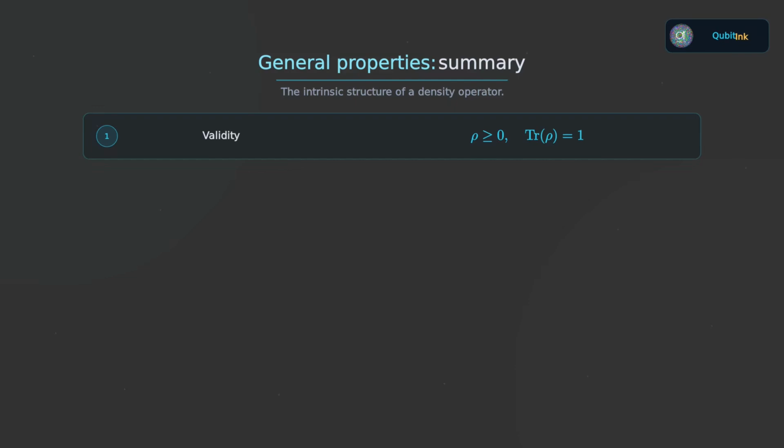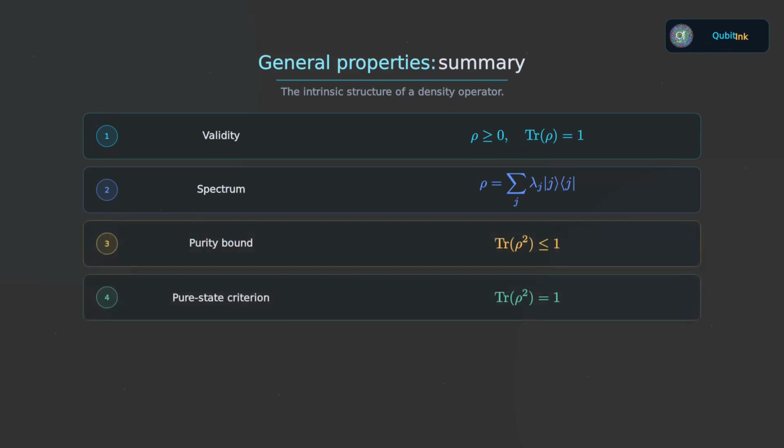The spectral decomposition proves that these two conditions are also sufficient. Pure states have one eigenvalue equal to 1 and purity equal to 1. Mixed states distribute weight across several eigenvalues and have purity below 1. And finally, a density operator does not in general determine a unique ensemble of pure states. That gives us a complete intrinsic picture of ρ.